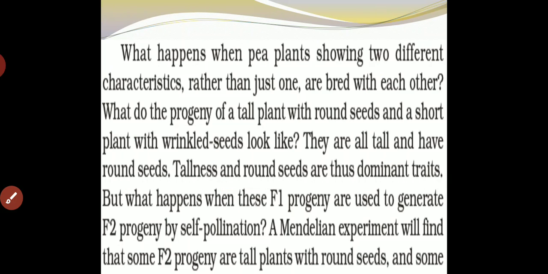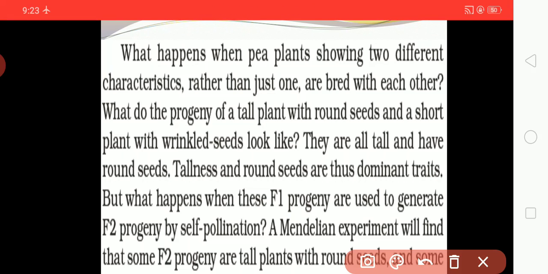What happens when a pea plant shows two different characteristics? If we talk about the pea plant, two different characteristics are seen rather than just one, and the plants are bred with each other. What do the progeny of a tall plant with round seed and a short plant with wrinkled seed look like? They are all tall and have a round seed. Tallness and round seed are thus dominant traits.